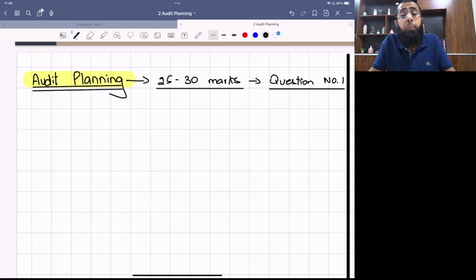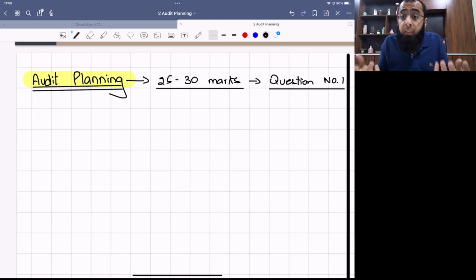So the auditor will perform risk assessment, and the auditor will calculate the materiality level, because you all know that the auditor gives an opinion on material balances also, that the financial statements present a true and fair view in all material aspects. So you have to calculate the materiality level. Okay. Then you have to plan the deadline. You have to plan your audit team, who should be included in the audit team, and what skills and expertise you require during your audit activity. So all of this needs to be planned. Until and unless you plan well, it is not possible to perform a good audit.